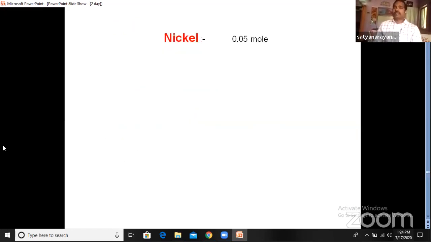Then the last micro element, nickel. Nickel is also required in a very small amount, 0.05 millimole per kg of dry matter. The important thing about nickel is that it is recognized as the 17th essential element. Recently it was recognized. Before that, only 16 essential elements were there.